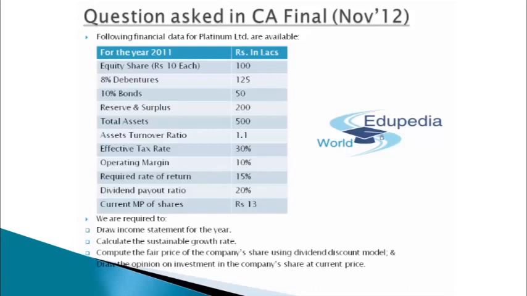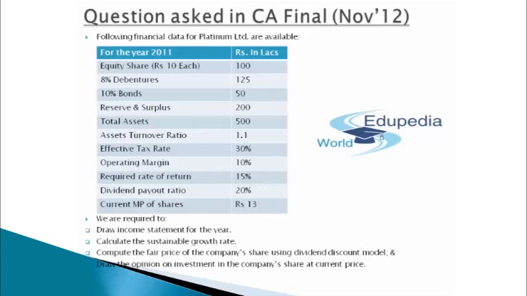55 minus 15, that will come out to be 40. After the same, I'll be deducting the tax. In this particular question, the tax rate has been provided to me as 30%. So 40 into 30% of that will come out to be 12 lakhs. So my profit after tax will be 40 minus 12, that will come out to be 28 lakhs.